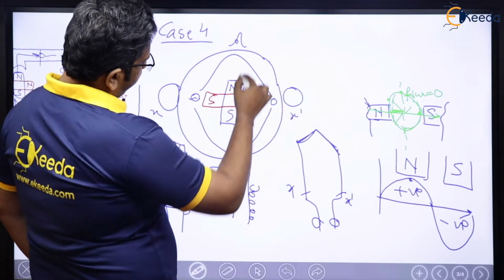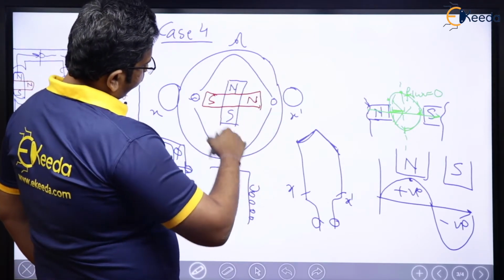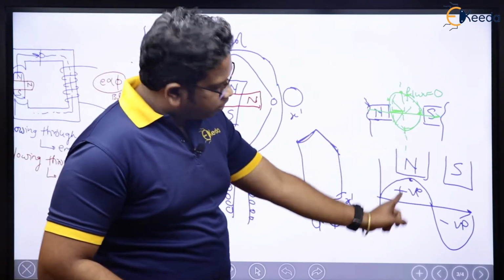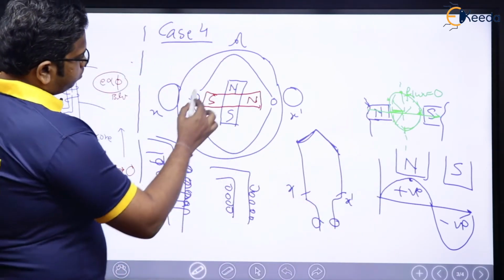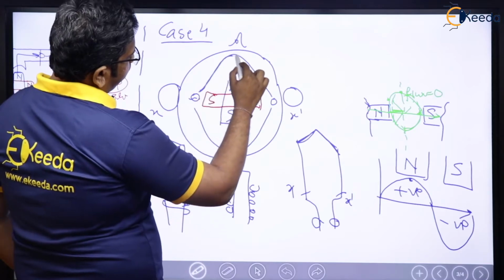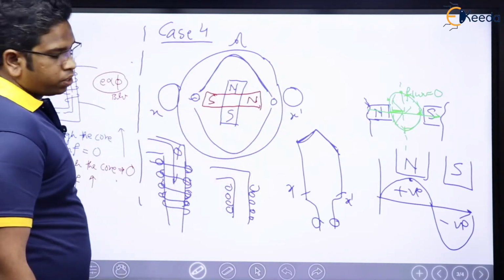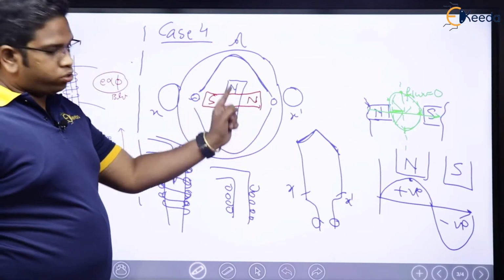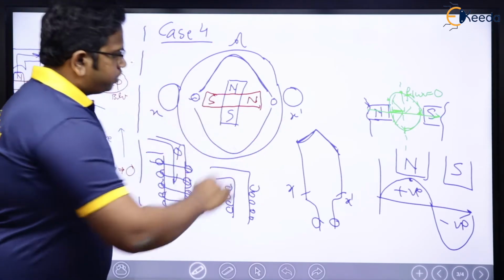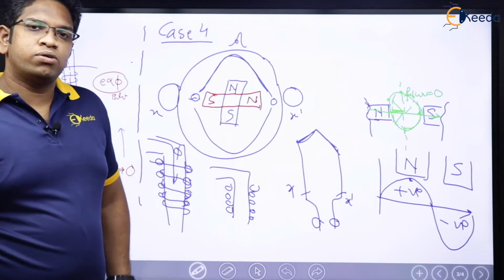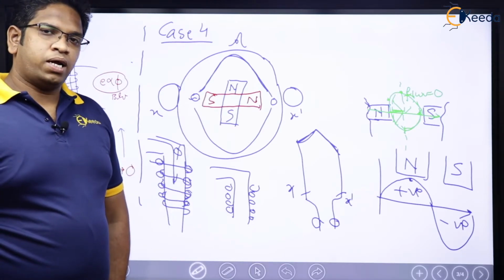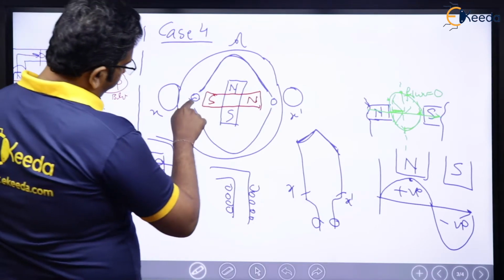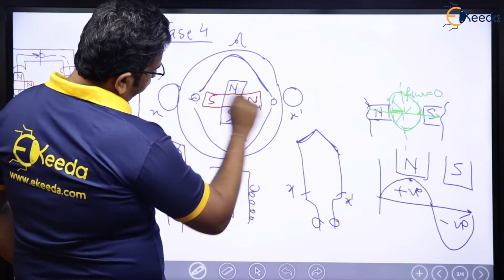Flux will be flowing like this, north to south. From this discussion, we have understood that the flux distribution will be like this for north, and here the flux will be 0, here the flux will be 0, because it is the central axis. Central axis flux is going to be 0. Am I right? Now, what will happen here? The moment here flux is 0, here flux is 0.